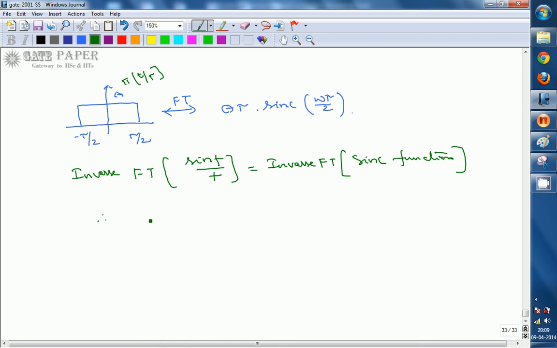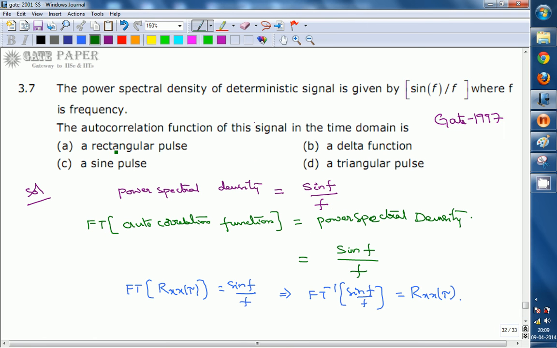Then we can say that Rx of tau is a rectangular pulse. No need of the exact expression here; we only need to say whether the function is a rectangular, square, or triangular pulse. So this is the rectangular pulse only in the time domain. That's what the given options say. So we can say that the answer is the rectangular pulse.